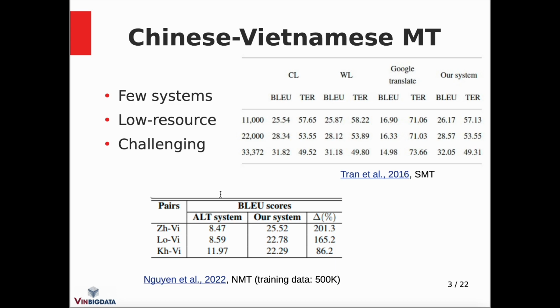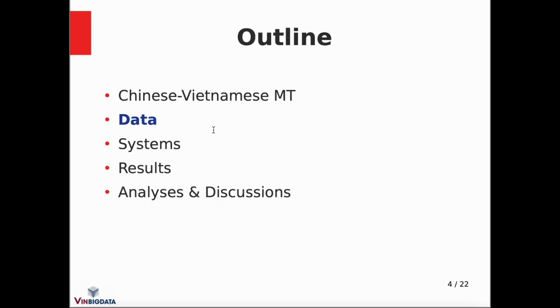As the first step when participating in this shared task, we briefly review the recent progress in machine translation. For instance, we show here an SMT system from 2016. The BLEU score is around 31. And this is a recent work this year. They trained neural-based systems on 500,000 bilingual sentences, and they reported a BLEU score of 25, which is still not high enough. We found that there are few existing systems on this language pair, and the amount of available bilingual data is also very limited. These two reasons cause the task to be very challenging.